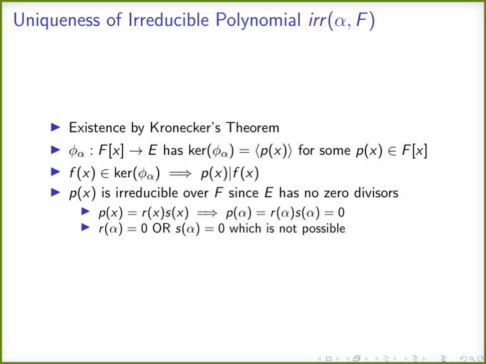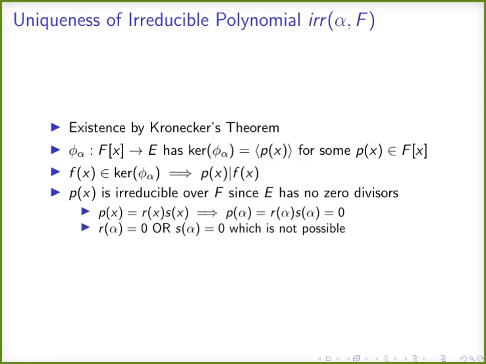If p of x is equal to r of x into s of x, then p of alpha is r of alpha into s of alpha. But this is nothing but 0. Therefore, r of alpha into s of alpha is 0. We know that the evaluation homomorphism maps polynomial functions into numbers in this extension E. So r of alpha and s of alpha are elements of this field E, and their product is 0.